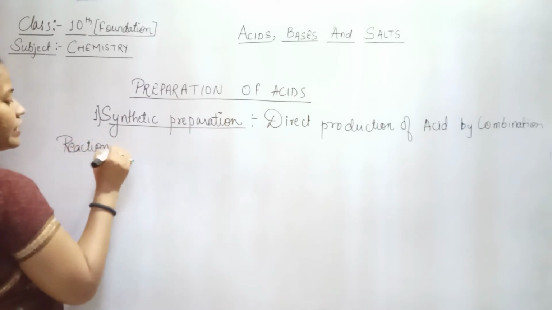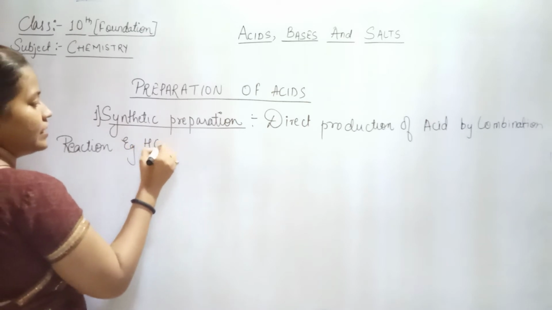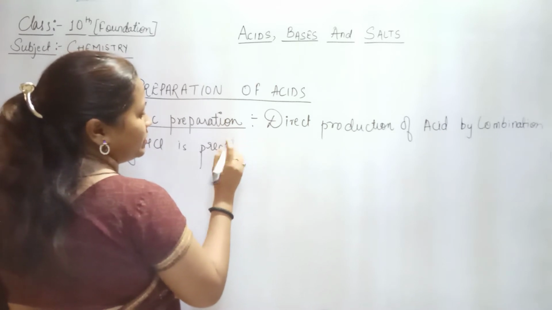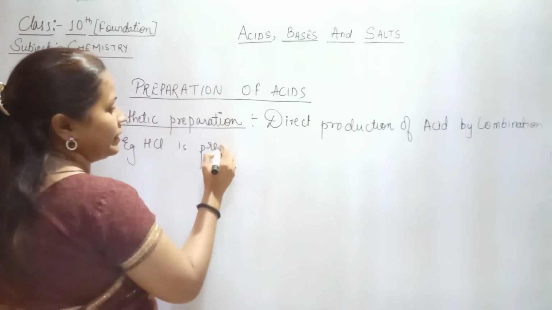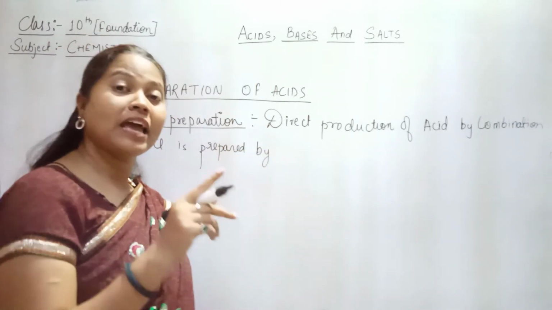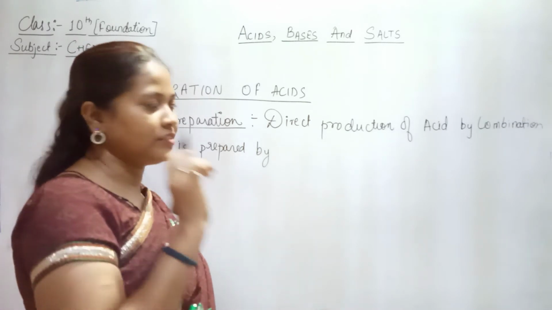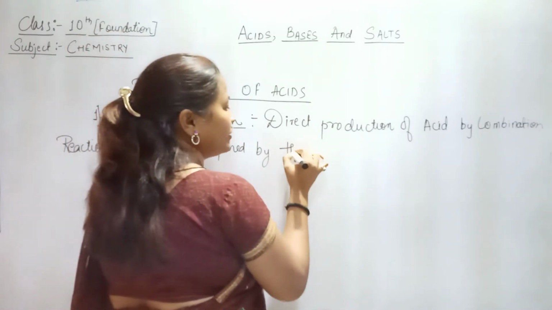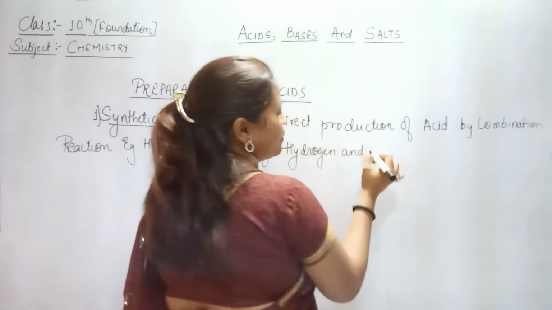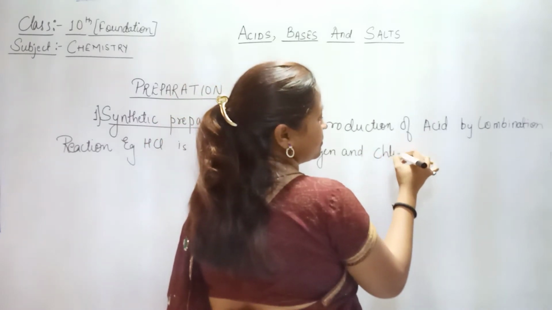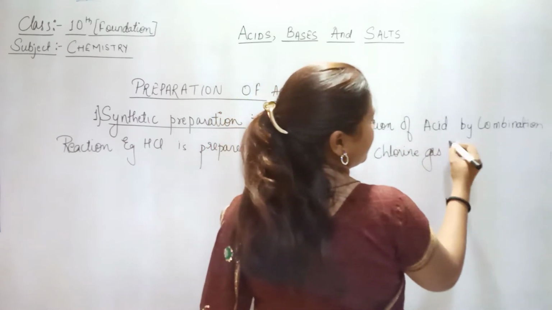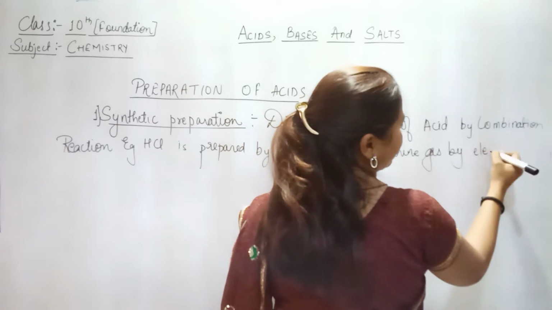ठीक है. So here we can take, for example, HCl is prepared by hydrogen gas and chlorine gas with help of electric spark. ठीक है. So we'll write by hydrogen and chlorine gas by electric spark.